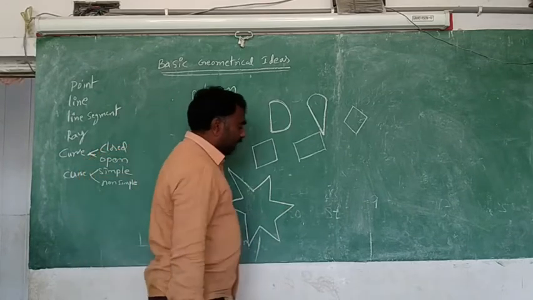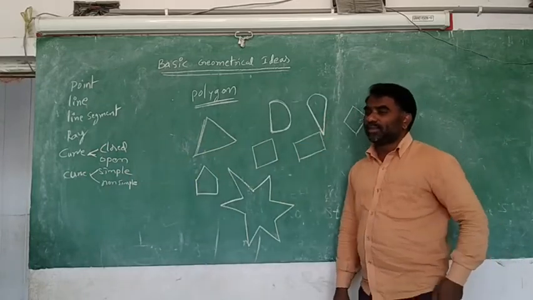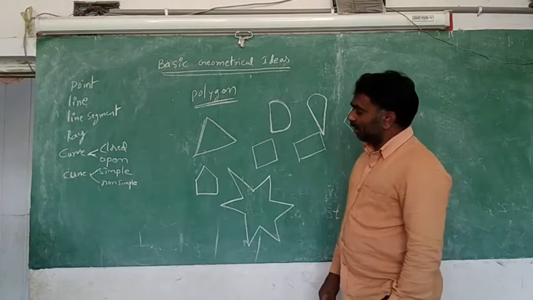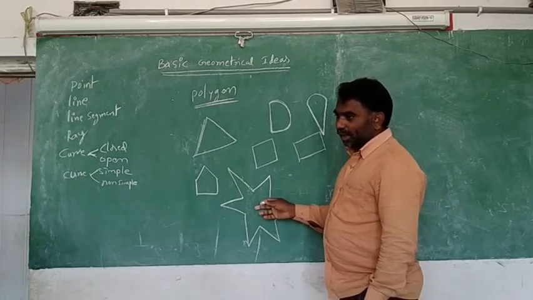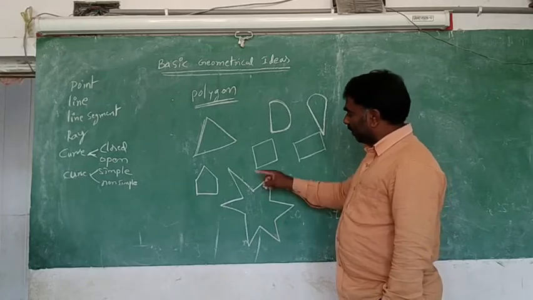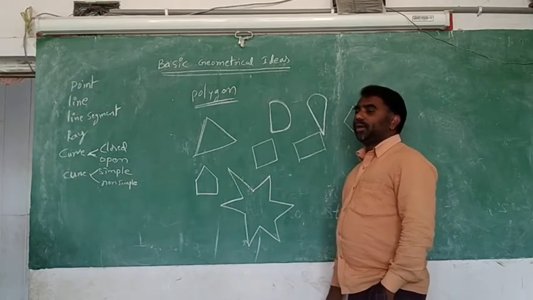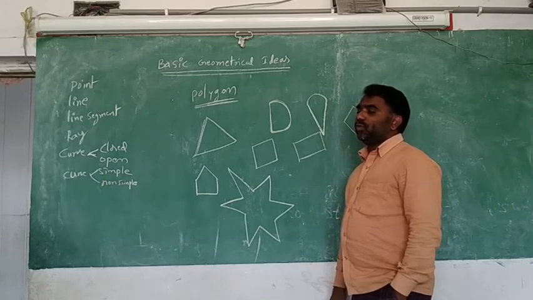So the star shape I have drawn here is also a polygon only. Why? Because it is joined and closed. And here is there a curve anywhere? No. Not there. Only line segments are there. So these are called polygons.